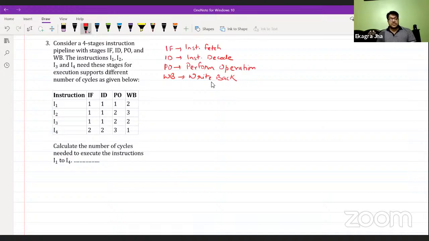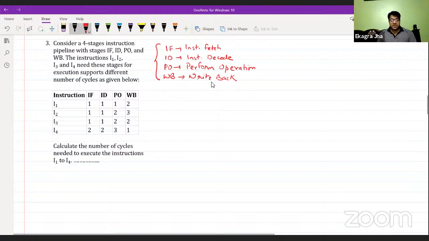So these are the four stages supported by the current pipeline. Instructions I1, I2, I3, and I4 need these stages for execution, and take different numbers of cycles as given below. So they usually consume different numbers of cycles in various stages.